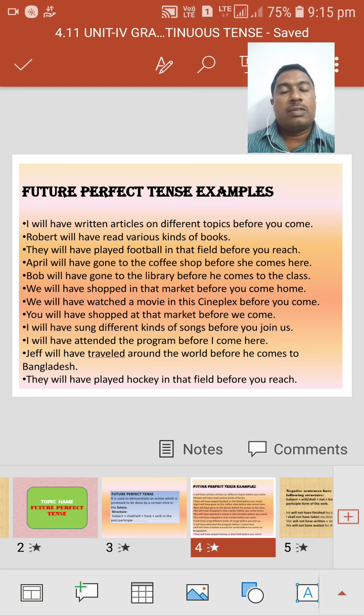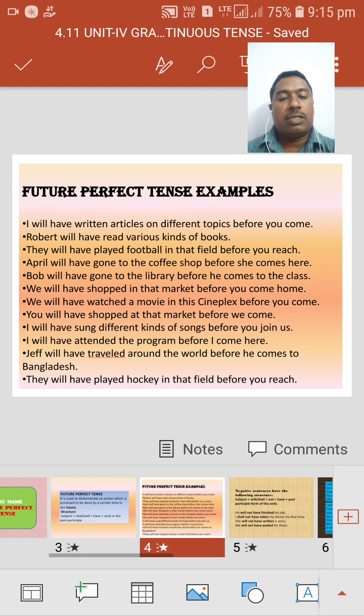Like this we have prepared the sentences based on the structure. What is the structure? Subject plus shall or will plus have form, meaning have plus V3. This is the structure of the future perfect tense.